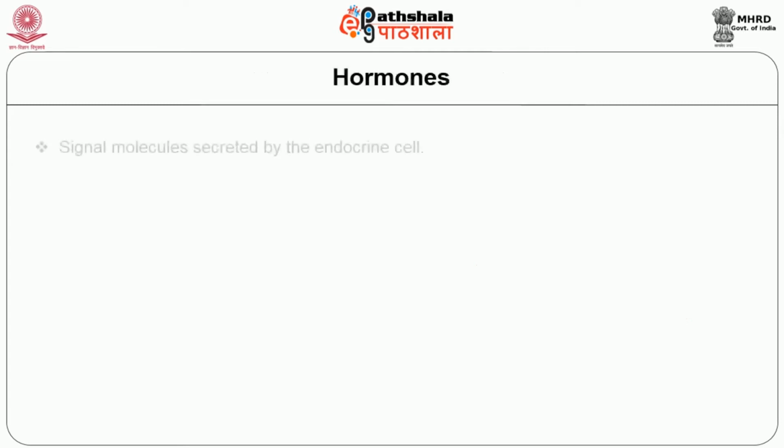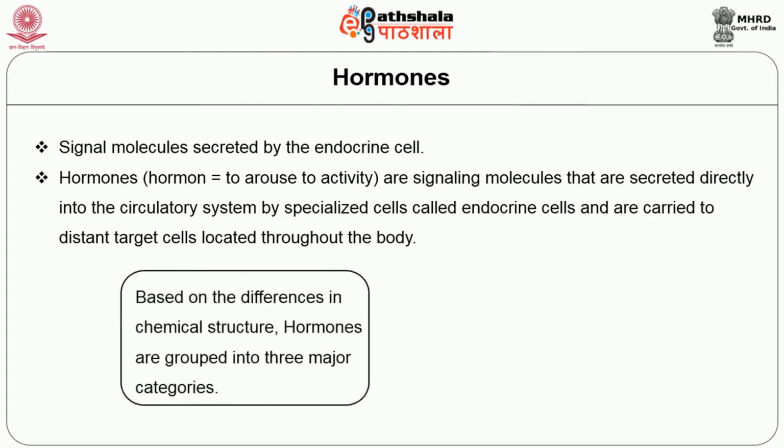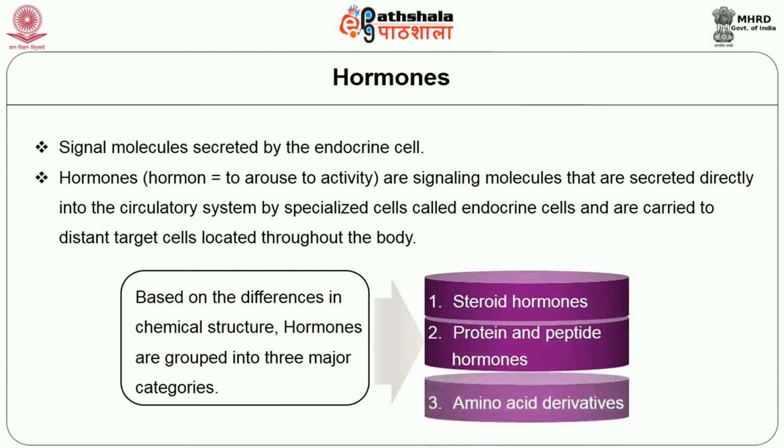Hormones are signal molecules secreted by endocrine cells. They are secreted directly into the circulatory system by specialized cells called endocrine cells and are carried to distant target cells located throughout the body. Based on differences in chemical structure, hormones can be grouped into three major categories: steroid hormones, protein and peptide hormones, and amino acid derivatives.